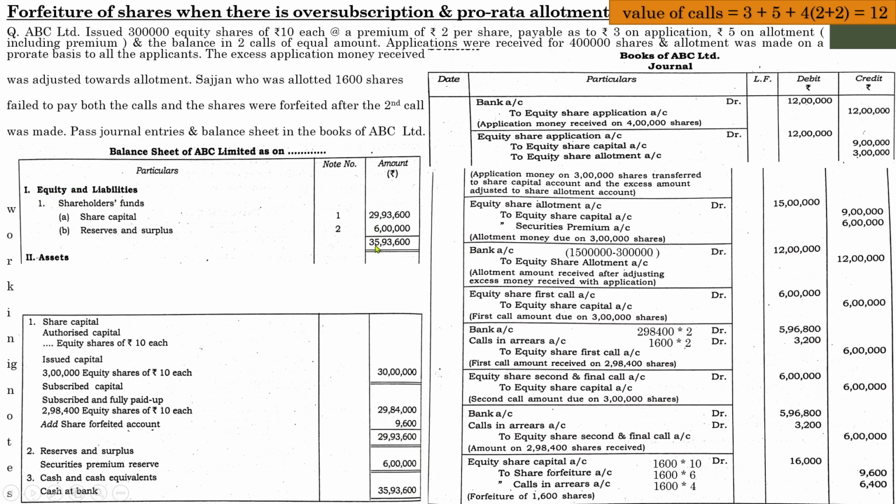On the asset side, remember, the liability side is over since there are no other items. Once you write down all the items under the liability, you have to go for the second part, that is assets. This is how you have to prepare the balance sheet of a company form of business. On the asset side, there are no other items, so there is only one item, cash at bank, and that comes under the current assets. So you have to show those heads correctly. Under current assets, cash and cash equivalents, that is 35,93,600.